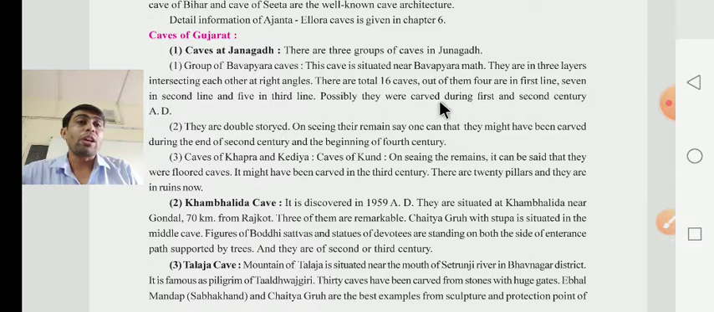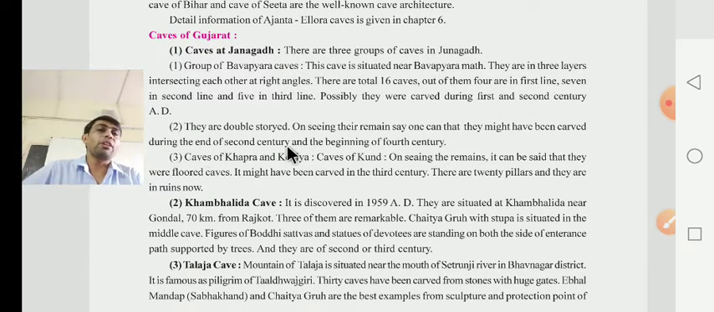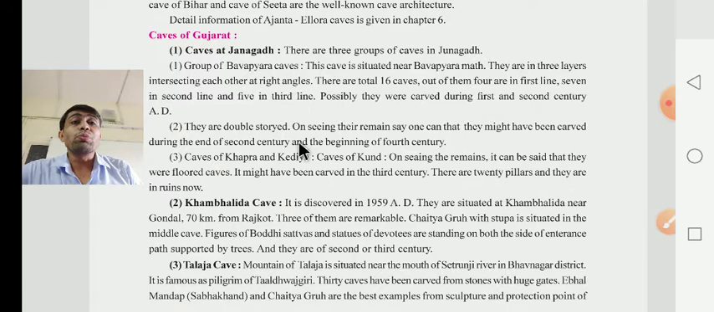It is possible that they were carved during the 1st and 2nd century AD. It means the construction of these caves was possibly carved during the 1st and 2nd century. After that, they say this is also double storied. On seeing the remains, one can say that they might have been carved during the end of the 2nd century and the beginning of the 4th century.